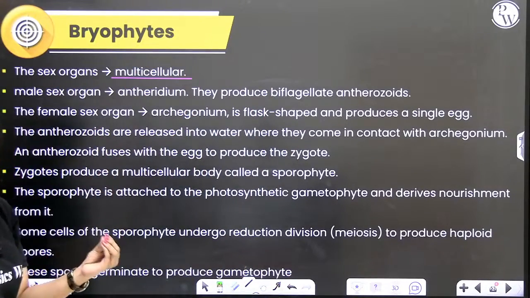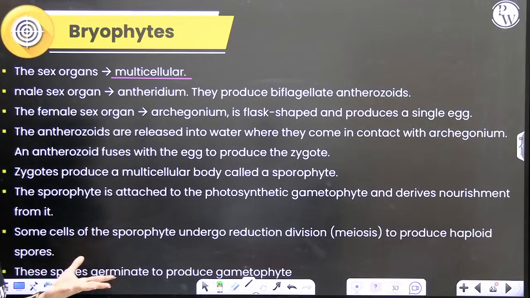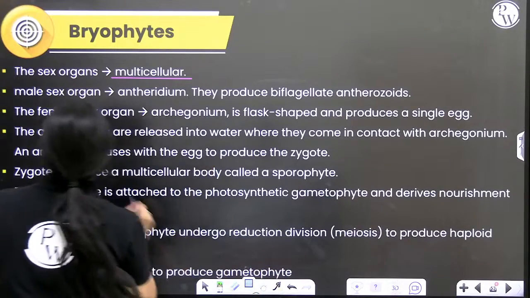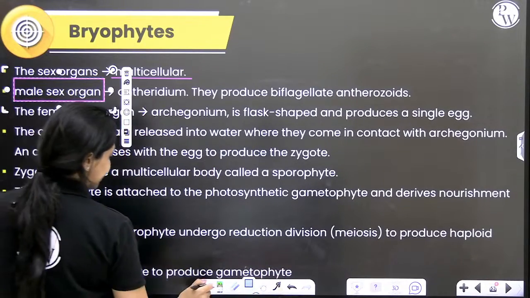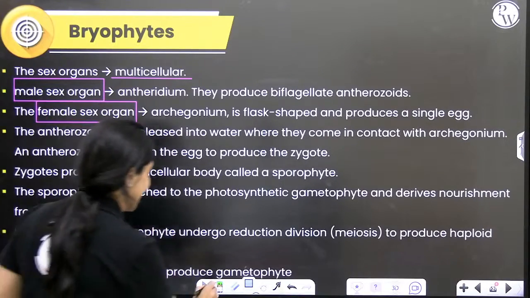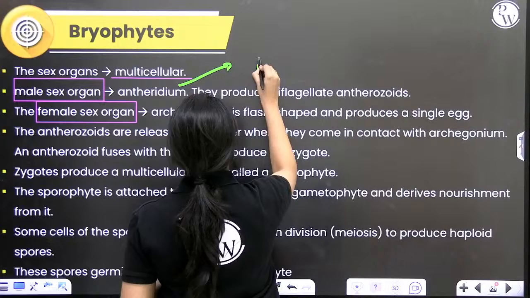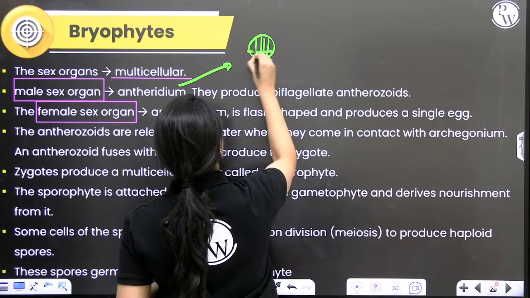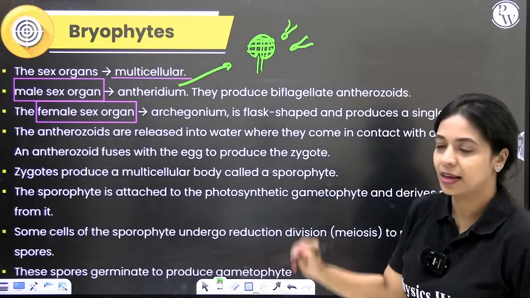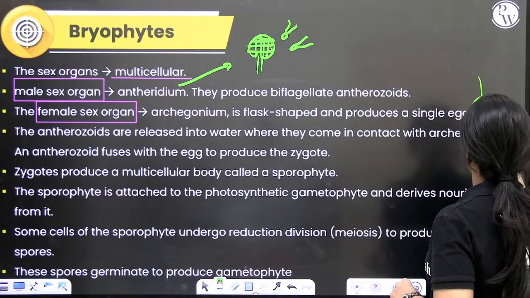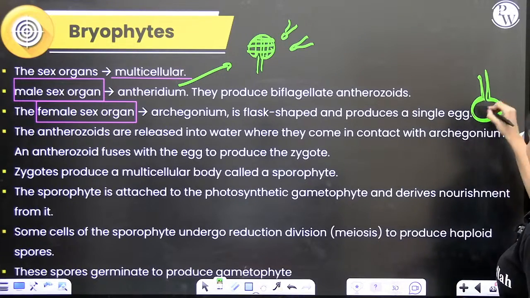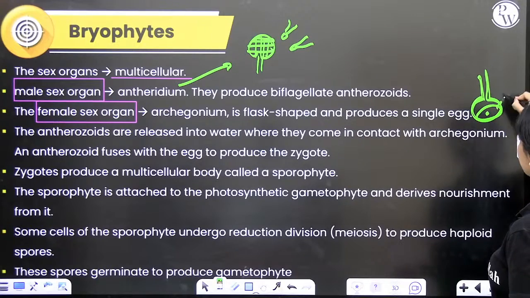On the gametophytic main plant body that we see, we can find the male sex organ, which is called the antheridium, and the female sex organ, which is called the archegonium. This antheridium will be club shaped, and within this antheridium, biflagellated antherozoids will be produced. The female sex organ is the archegonium. It will be flask shaped. In this flask shape at the bottom, this swollen region is called the venter. Inside that you can find a single egg.